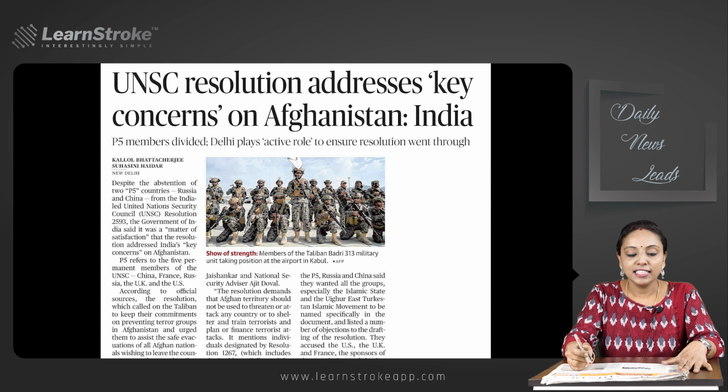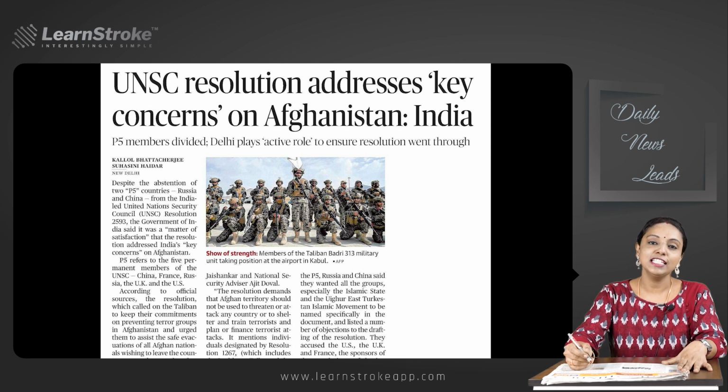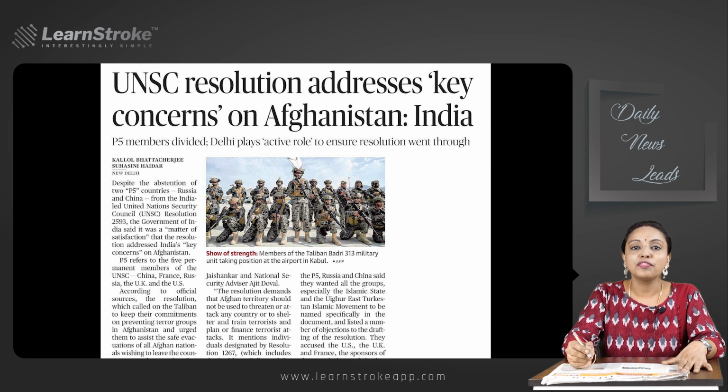So this is regarding the two P5 countries, Russia and China, and their abstention from the United Nations Security Council Resolution 2593. So from this article, you need to take note of which all are the P5 countries. The important P5 countries are UK, US, China, Russia and France. Another important point to notice: what is Resolution 2593 of UNSC?